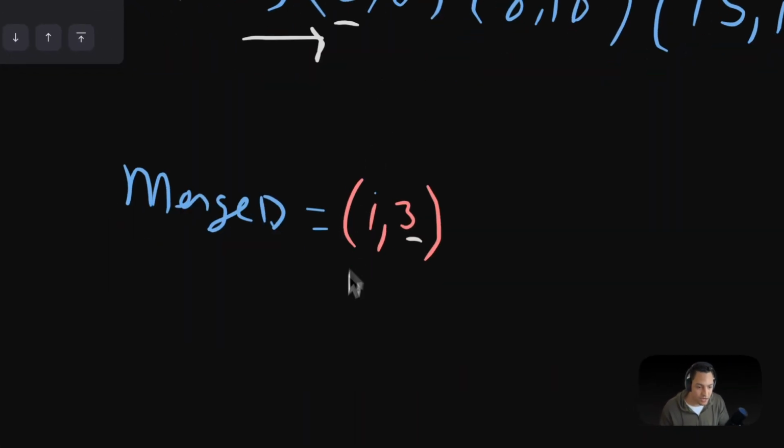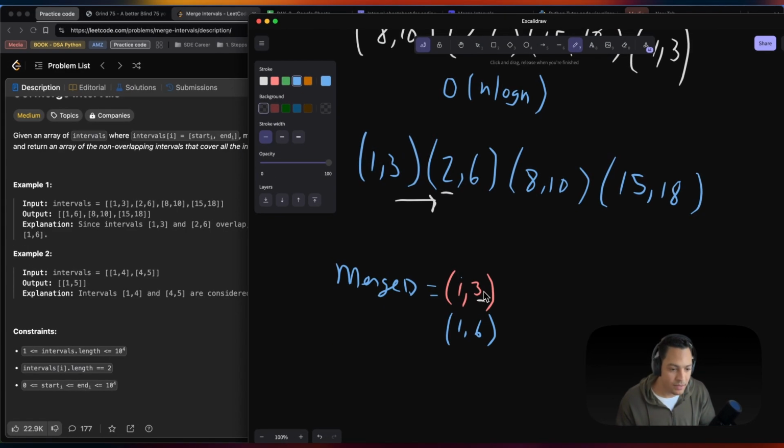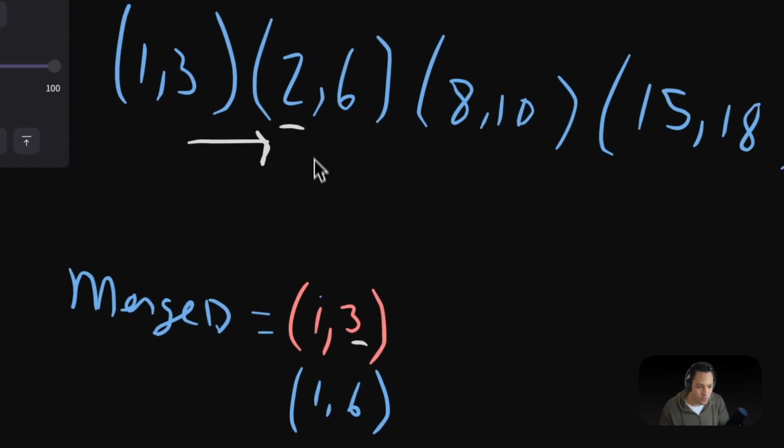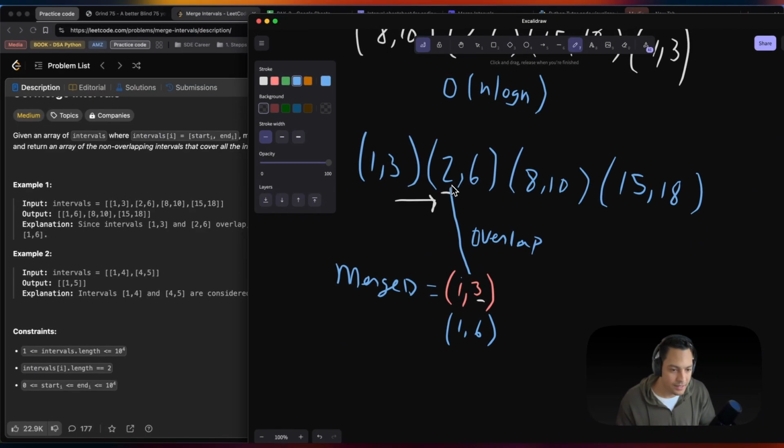On my second iteration, this value becomes 1 and 6 because my ending time is not less than my starting time. In fact, it's greater, right? So if it is greater, meaning there is an overlap. That's what determines what's an overlap. Overlap happens when my ending time is greater than my starting time.